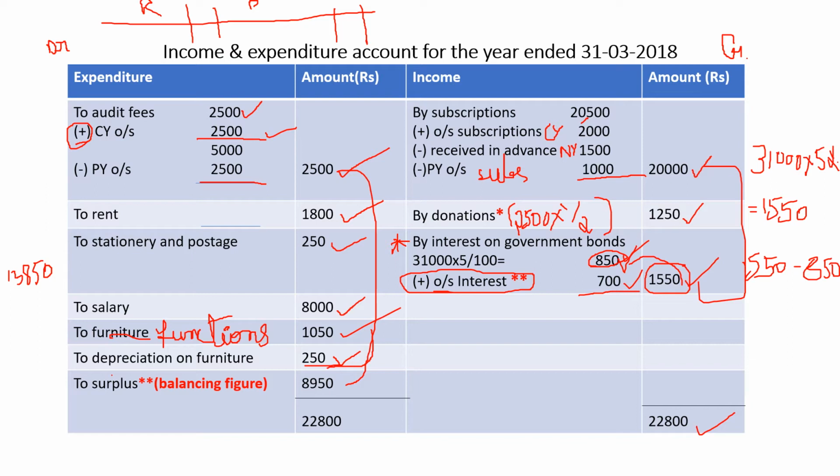So the income side is greater, expenditure side is less. So if your income side is greater and expenditure is less, the balancing figure will be considered as surplus. So this much is extra, the amount lying with the organization. So balancing figure to surplus, that is 8,950. How do you get 8,950? It is the balancing figure 22,800. Most of the students know to balance, but there is a certain category of students who find it difficult to balance also. That is why I am explaining in detail.